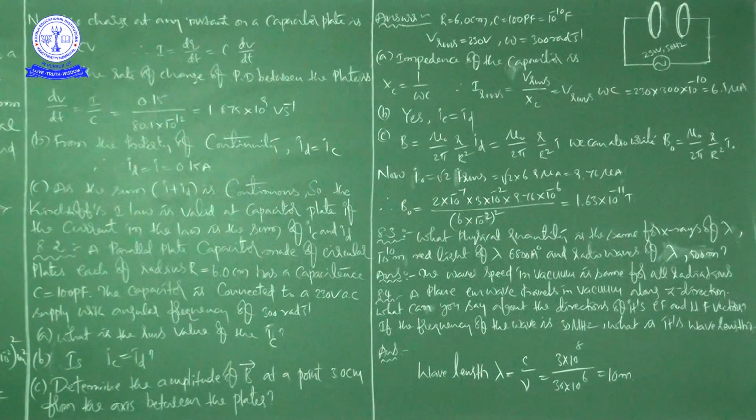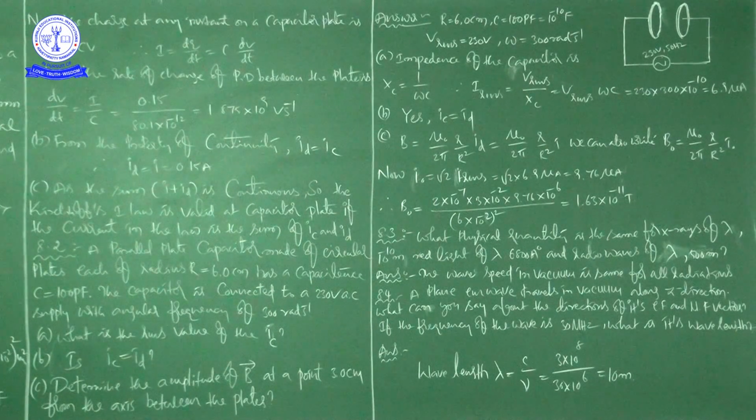Next, C: determine the amplitude of the magnetic field at a point 3 centimeters from the axis between the plates. Now see here, B is equal to mu naught by 2 pi into small r by capital R square into ID. That is equal to mu naught by 2 pi into small r by capital R square into I, since I is equal to ID.